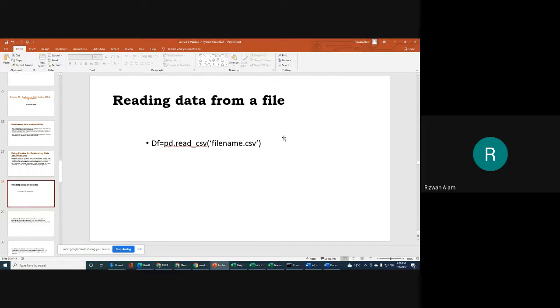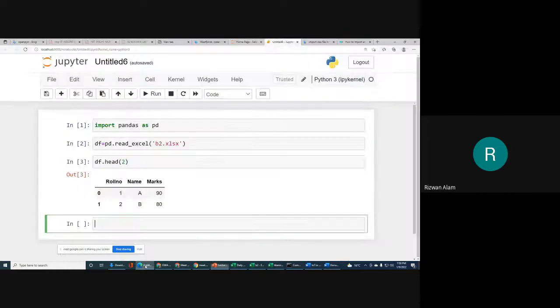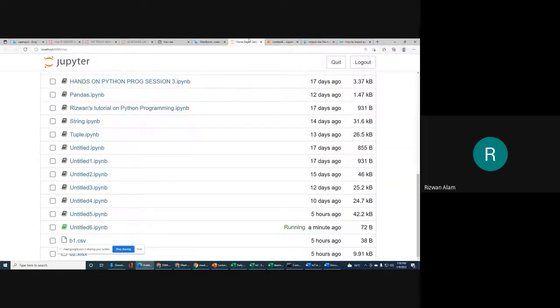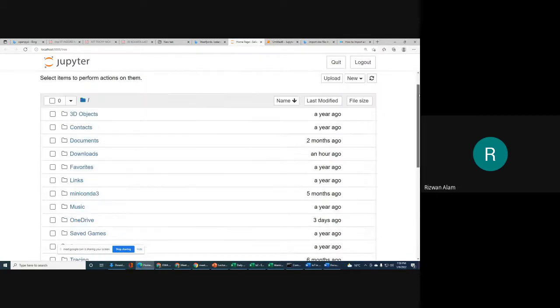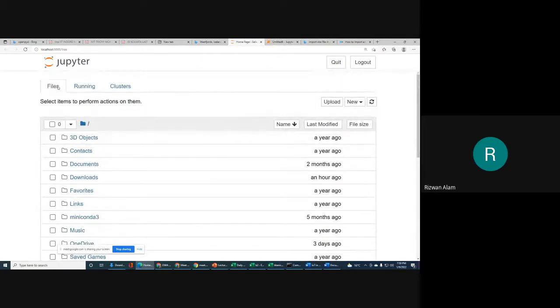So first, in Jupyter Notebook, we are going to see how we can upload a CSV file and how we can fetch data from a CSV file to a data frame. Let me show you that. We will go to the home page of our Jupyter Notebook, then click on the upload button.